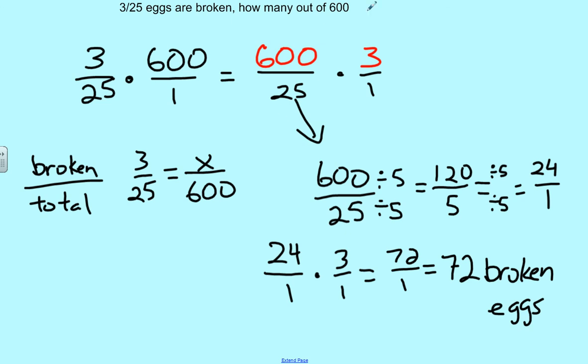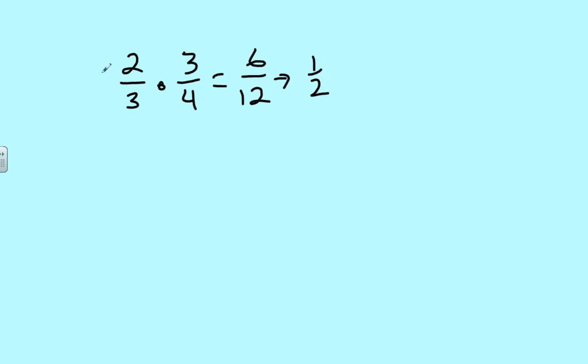So, the reason we point this out is because, not necessarily with numbers this big, but if it was just, say, I don't know, let's say 2/3 times 3/4. Alright? Most people can say, well, 2 times 3 is 6, and 3 times 4 is 12. And I know I could simplify that. 6/12 is 1/2. Right? But if we think about this, I can't simplify either of these fractions by themselves, but since the order doesn't matter, I can actually simplify diagonally. I can simplify just like this.